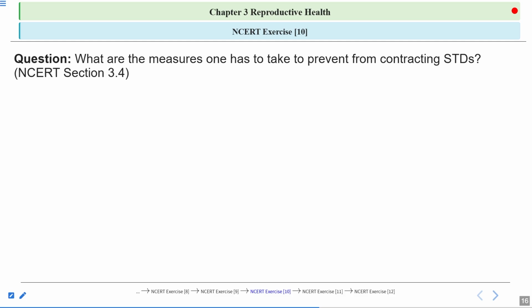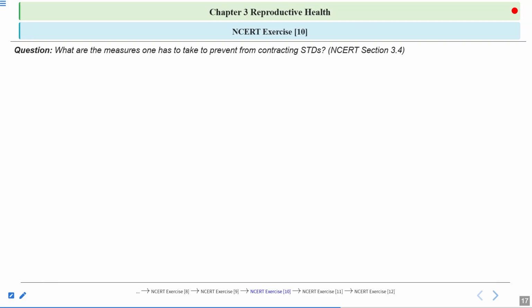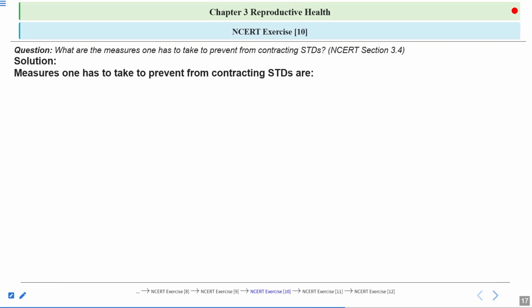So what will be the answer to this question? Let's have a look at the answer now. Measures one has to take to prevent from contracting STDs are: the first method, blood transfusion from an infected person or drug abuser must be avoided. So these STDs can be transferred through blood also.